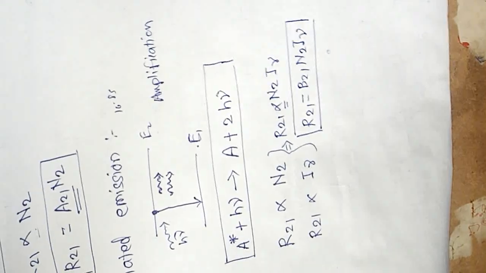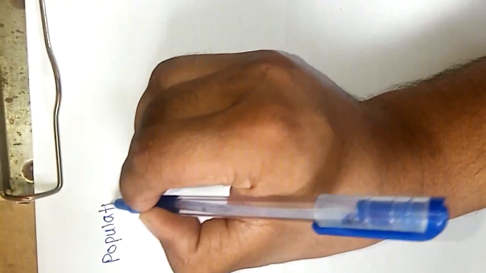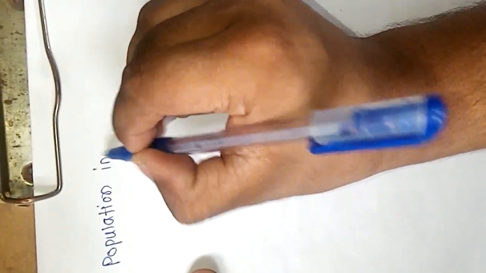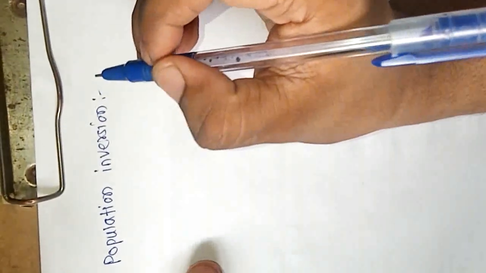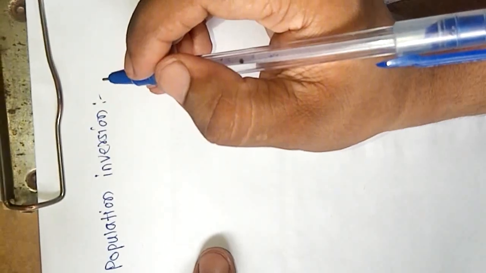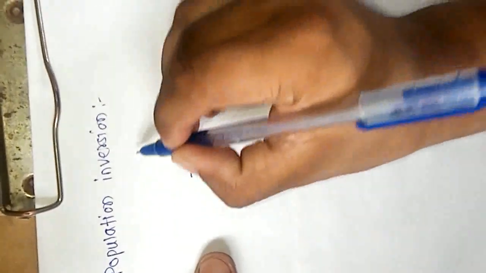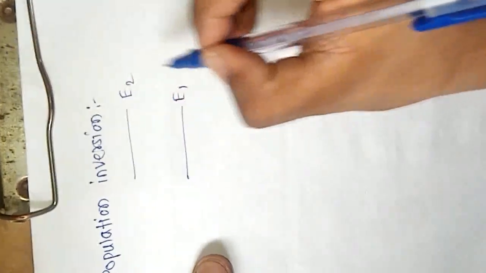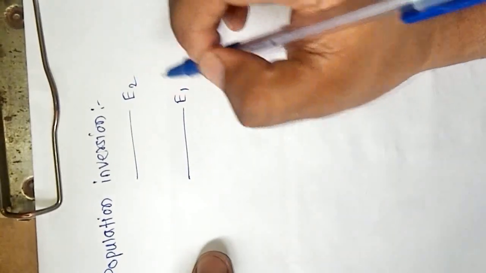Then the next point is population inversion. Again, consider an atom consisting of two energy levels E1 and E2, where E1 is the ground state energy and E2 is the excited state energy.